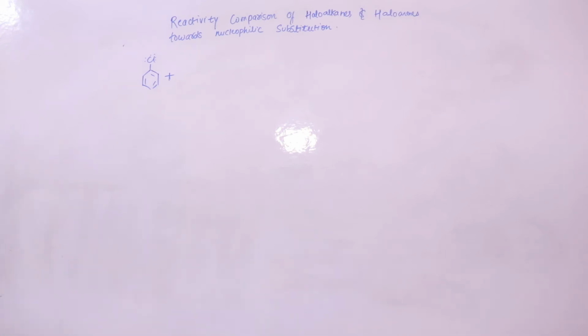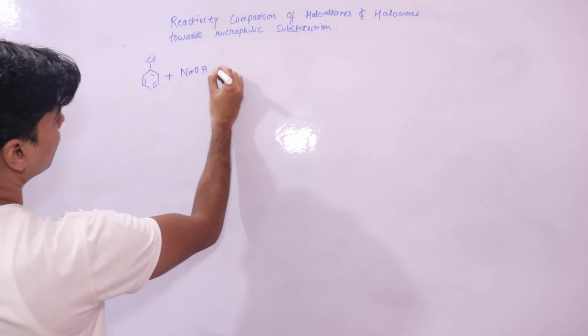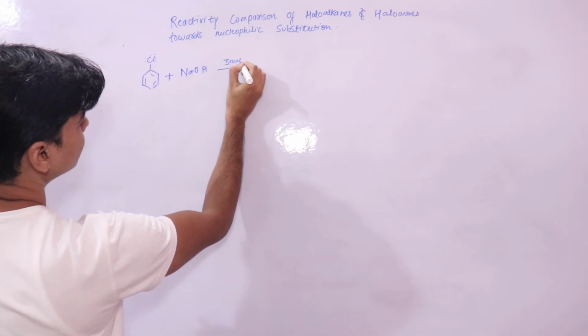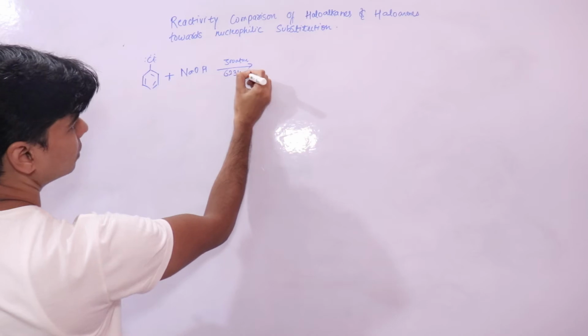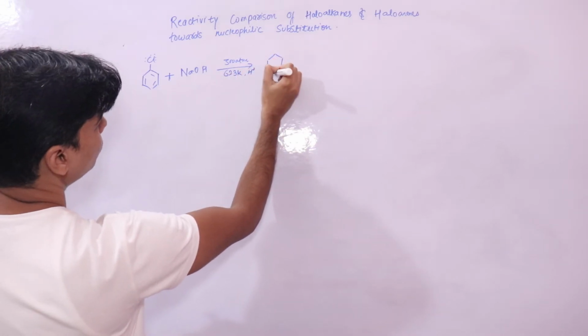When we say we need drastic conditions, we need drastic conditions like 300 atmospheres pressure, 623 Kelvin temperature, to convert it into phenol.